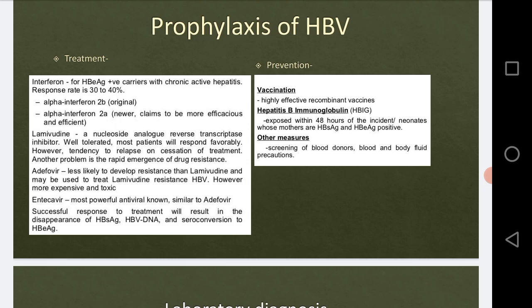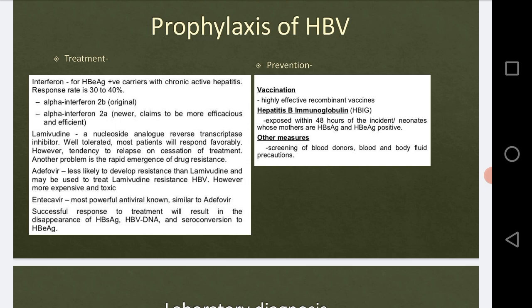HBV DNA, HBs antigen, HBe antigen, these are virus components, virus particles, virus proteins, and the viral particles will reduce and then disappear once the recovery is complete, right. Therefore HBV DNA is a good parameter for determining recovery, as we discussed earlier.